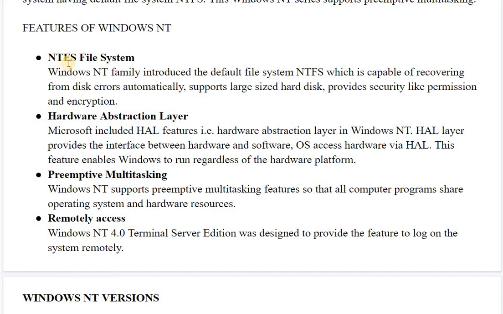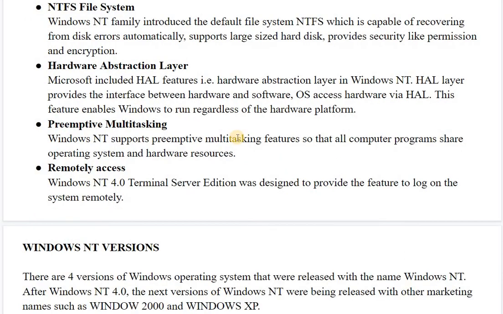We will see the architecture of Windows NT, what the threads are, and what type of kernel activities are there in this type of operating system. NTFS is a file system which was introduced in the NT family. It is the default file system of this operating system, which is capable of recovering from disk errors automatically, and it also supports large sized hard disks. Besides that, it provides security like permissions and encryption.